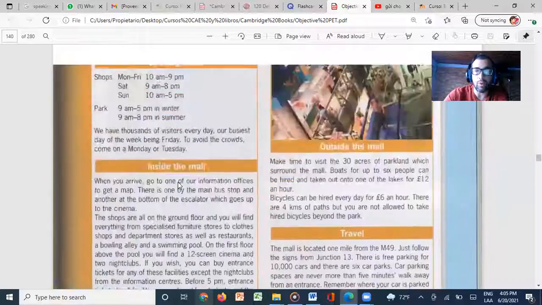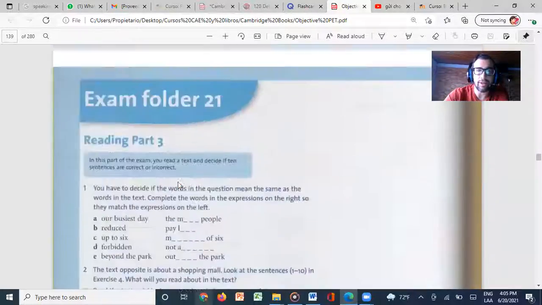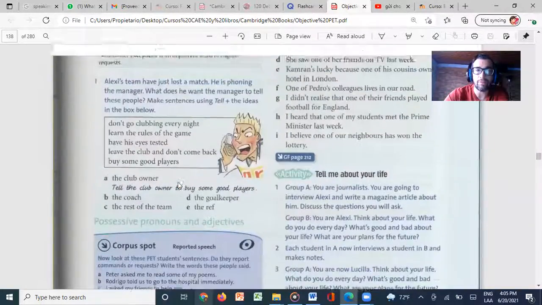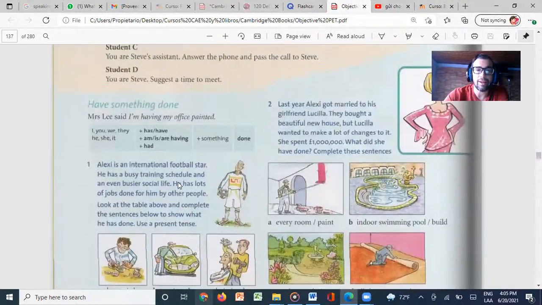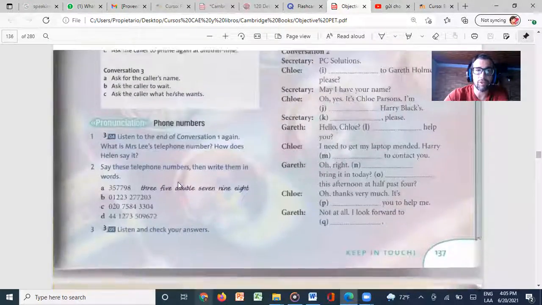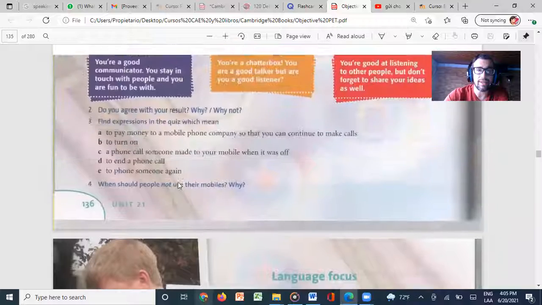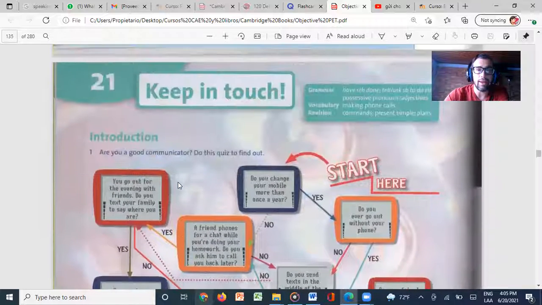Please remember that if you have questions, you can let me know, and we can just work together. If you need some extra time also, you can let me know, and I'll be more than glad to help you. So for now, this is lesson 21. We will keep in touch for the other lessons that we are going to be working together. So thank you very much. Have a nice day.